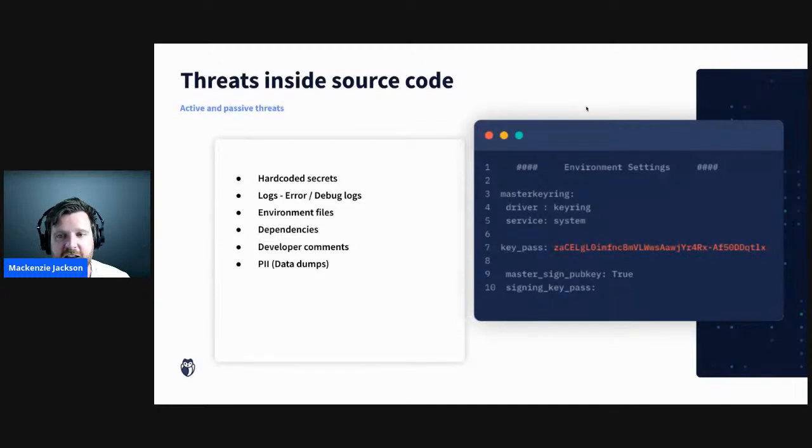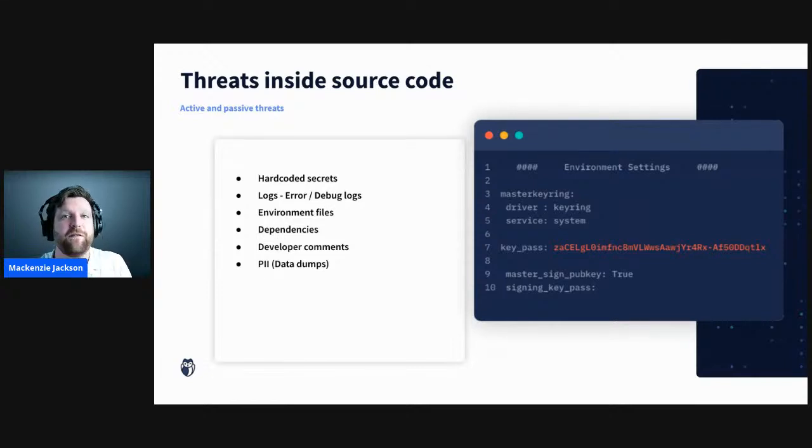These are things like hard-coded secrets, where simply by having someone access your code, you already have had a breach. We can also see this in logs, like error logs and debug logs. These can give out a whole bunch of information and are really common to find inside our private source code repositories. Environment variables, we have an example of an environment variable here, often contain important information about what kind of systems you're running, and can contain credentials. I can see a lot of developer comments that contain sensitive information.